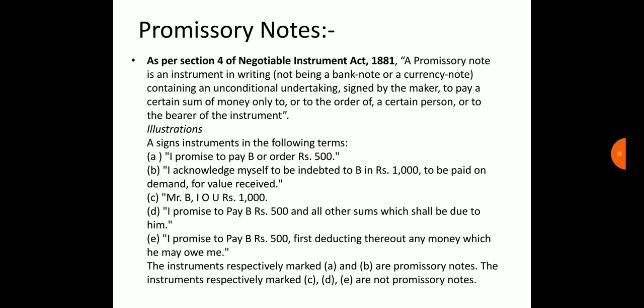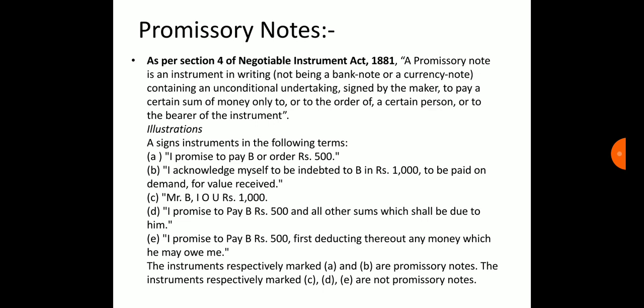Promissory notes. What is a promissory note? As per Section 4 of the Negotiable Instruments Act 1881, a promissory note is an instrument in writing, not being a bank note or a currency note, containing an unconditional undertaking signed by the maker to pay a certain sum of money only to, or to the order of, a certain person or to the bearer of the instrument.